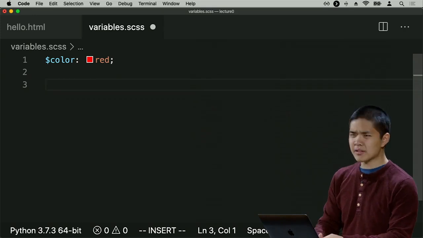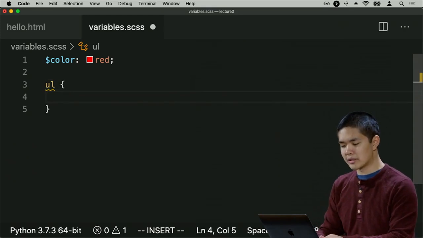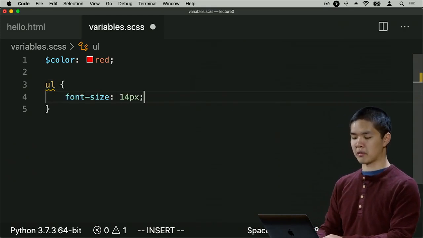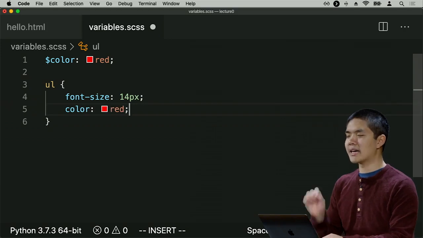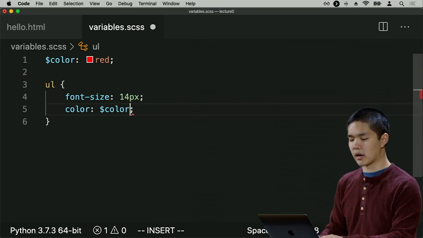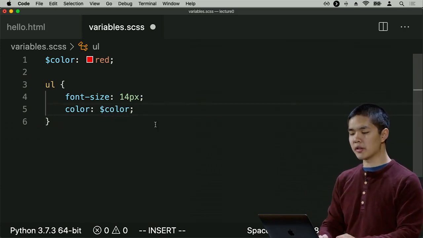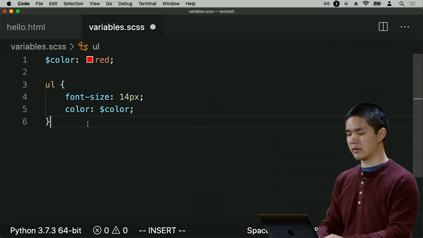And now I can add the same styling I had before. I can just use normal CSS and say for an unordered list, I'd like the font size to be 14 pixels. But the color, instead of saying red here, I can use the name of a variable. I can say $color to mean go ahead and use the value of the variable color as the color for this unordered list.